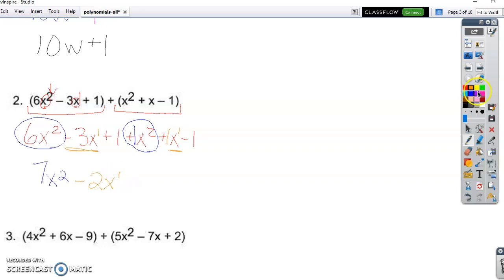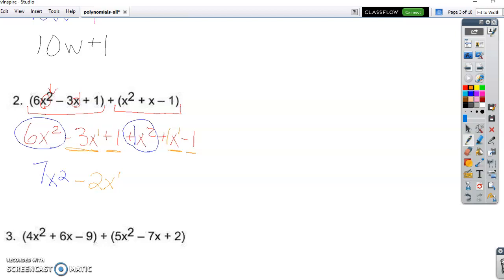All right, and then the only thing left is this plus 1 and this minus 1, and those don't have variables. They're constants. So 1 minus 1 gives us 0. You don't have to write plus 0. It's not incorrect if you do, but you don't have to.